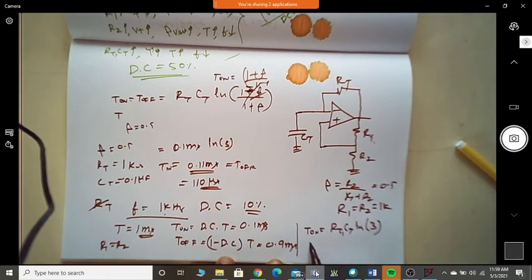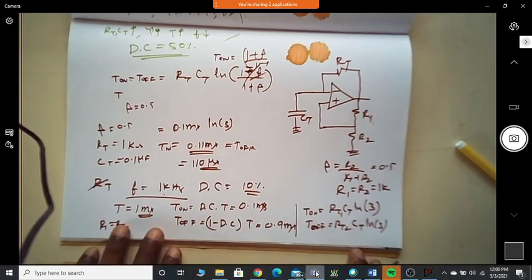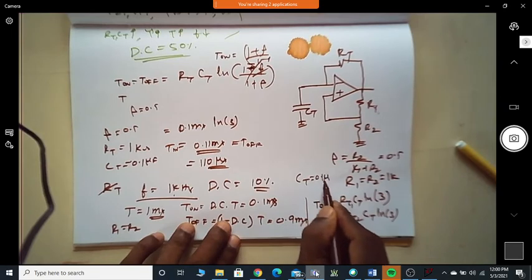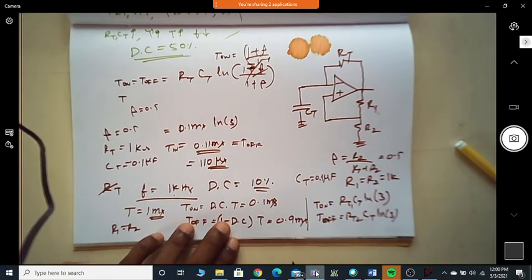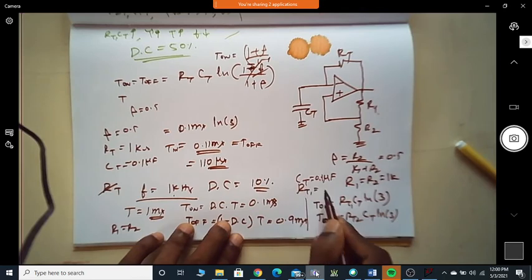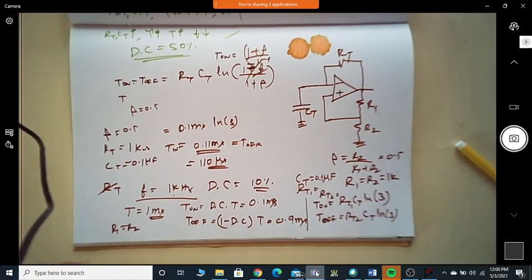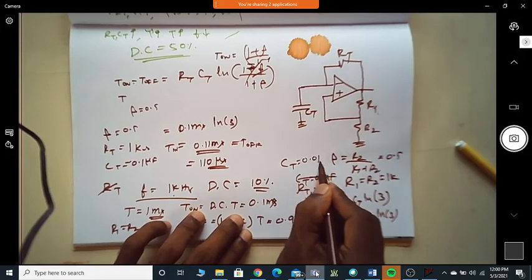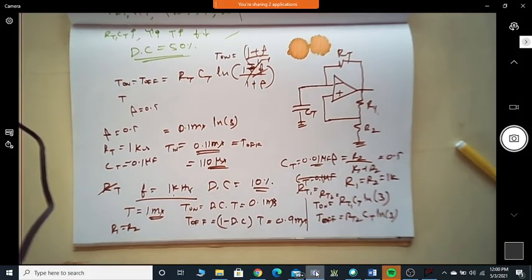So now, shall I say T off is equal to RT2 CT ln of 3? Shall I assume CT to be 0.1 microfarad? Then what are RT1, RT2? What I'll do is assume CT to be 0.01 microfarad. Instead of 0.1, let us assume it as 0.01.